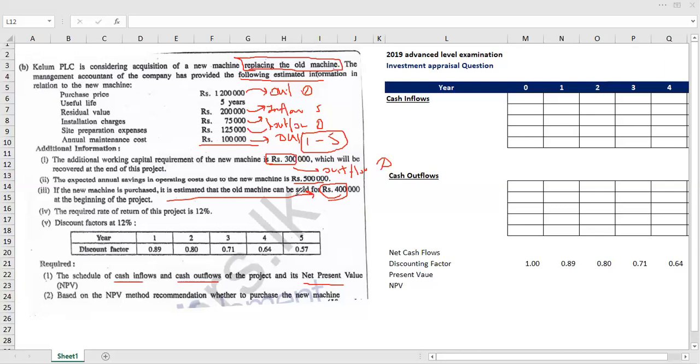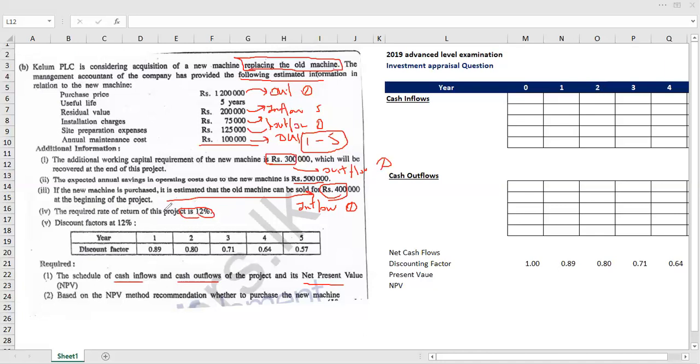If we purchase this new machine, we can sell our old machine and get a cash inflow of 400,000. Therefore, this will be a cash inflow because we are selling our old machine and getting cash from outside. Therefore, this will be a cash inflow of year 0. Then the required rate of return will be 12%.